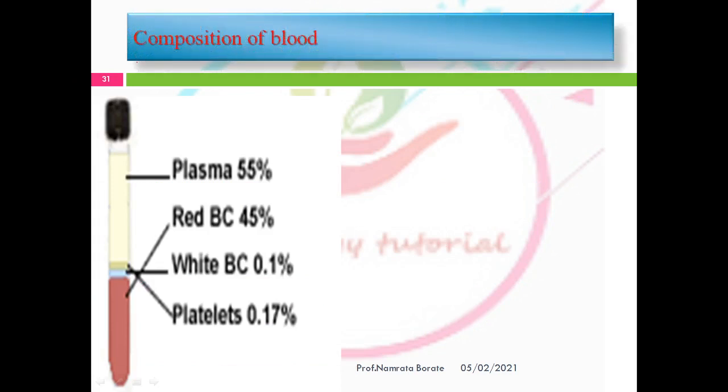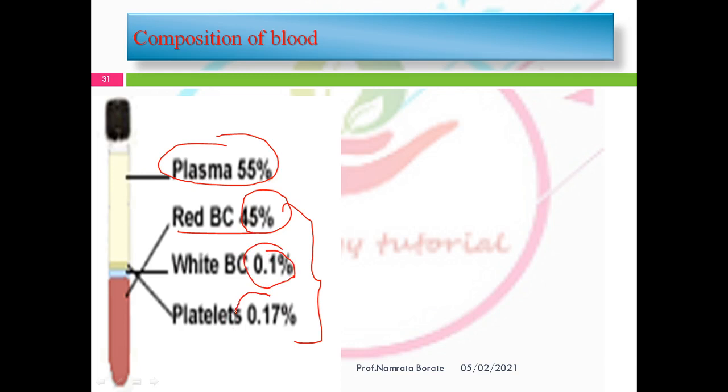The blood shows two components. The first one is plasma and the second one is blood corpuscles, known as the blood cells, or the formed elements. The blood cells are RBCs. Red blood cells occupy around 45% of the total amount of the blood. White blood cells are 0.1% and the platelet cells are 0.17%.